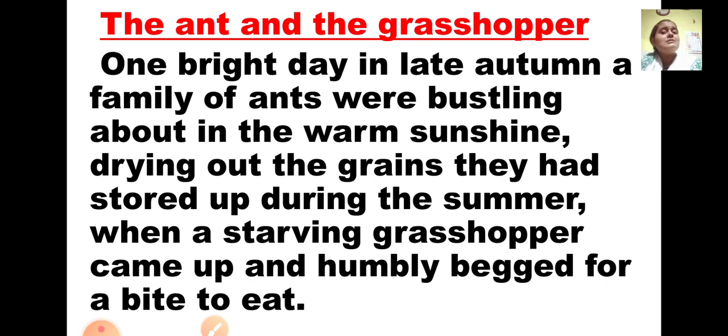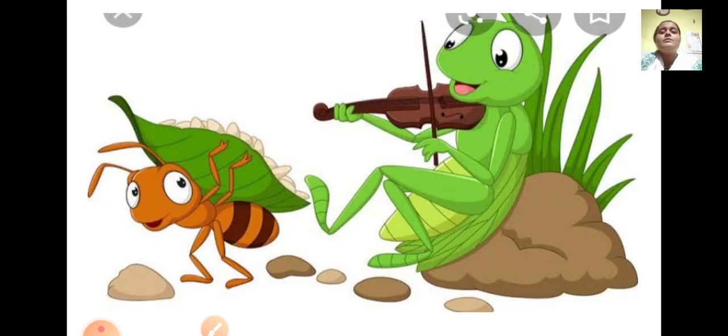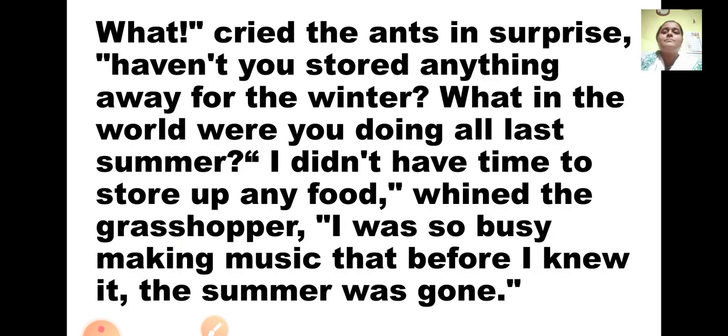And what happened is, suddenly a grasshopper came there and he was very, very hungry. He wanted something to eat, and he saw that the ants were drying the grains, and he begged the ants to give him something to eat. So what happened next? See, now this is the picture: the ants are working and the grasshopper is just sitting playing music. The ants are working hard, but the grasshopper is doing nothing, he's just playing music.